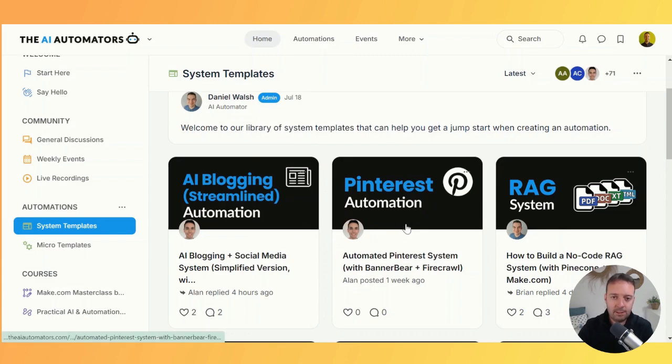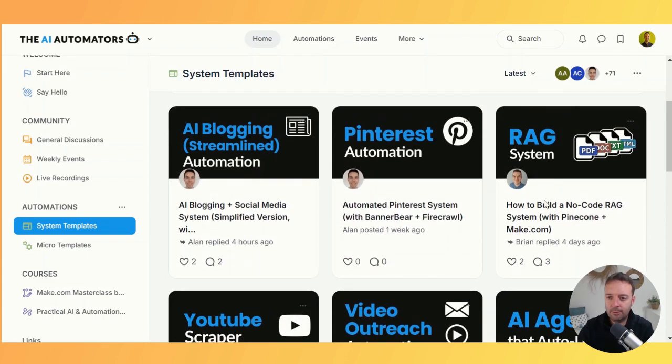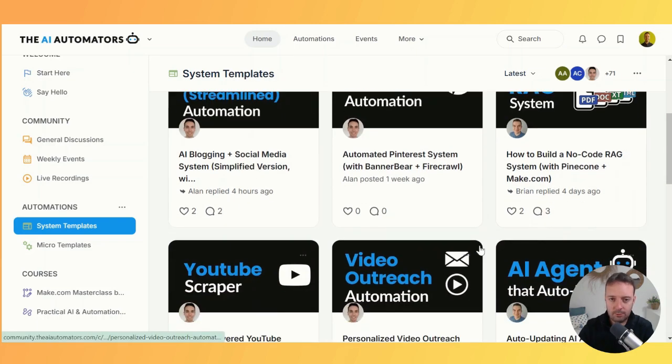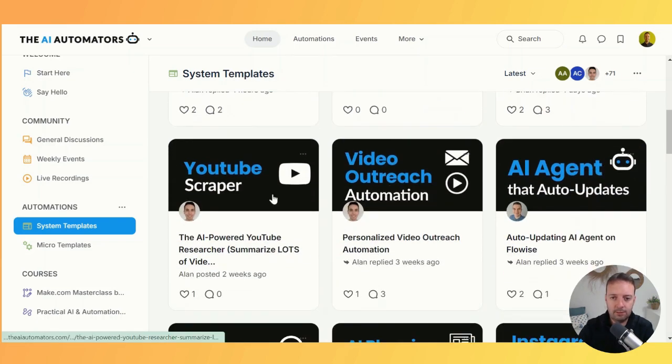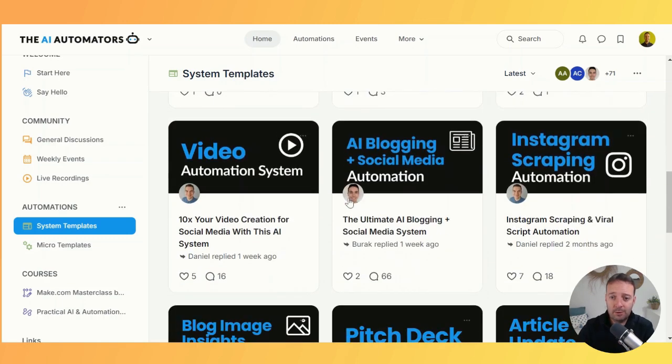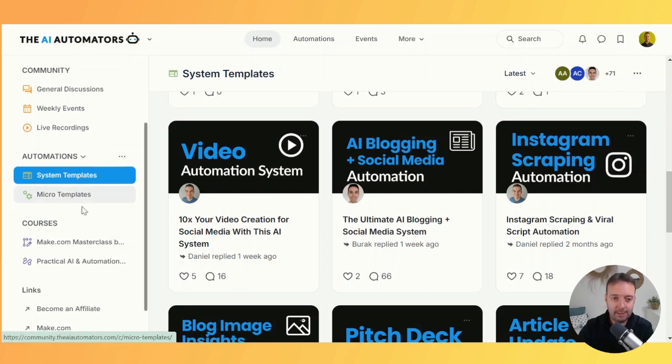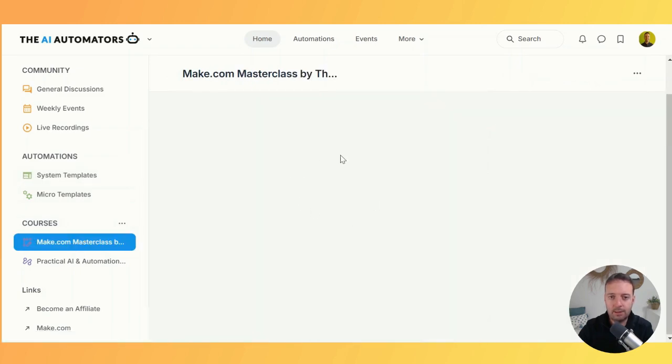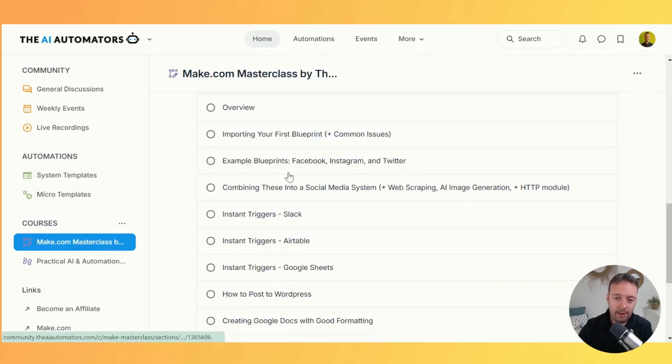I know some of these terms may not be familiar to you, but that's okay. That's why we're here, to learn this stuff, isn't it? YouTube scrapers. There's a lot of stuff that I didn't really know, to be honest, and it's super valuable to learn all this stuff and get templates, right? So each of these is a lesson, and then there's a template, right? You also have small templates and also courses. This one's kind of the beginner course, right? So how you can actually do all this stuff. So it's basically all about automation, automating your marketing, right? That's mainly the idea behind it.